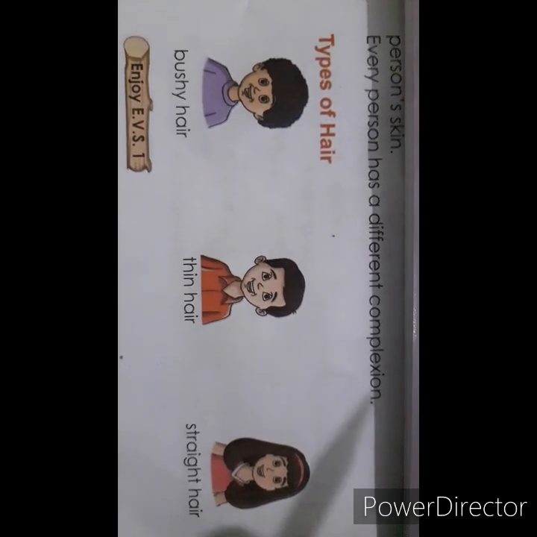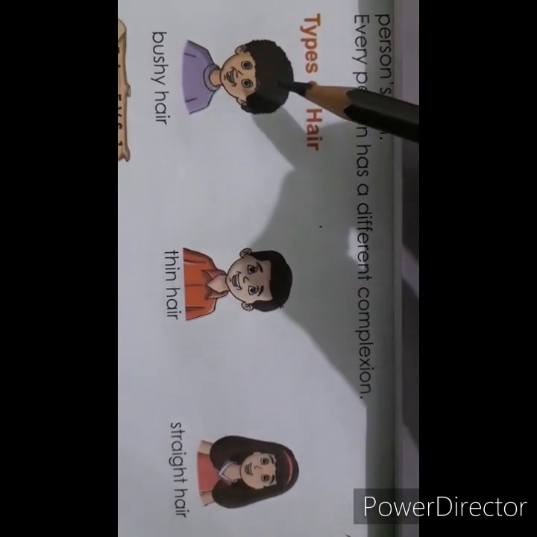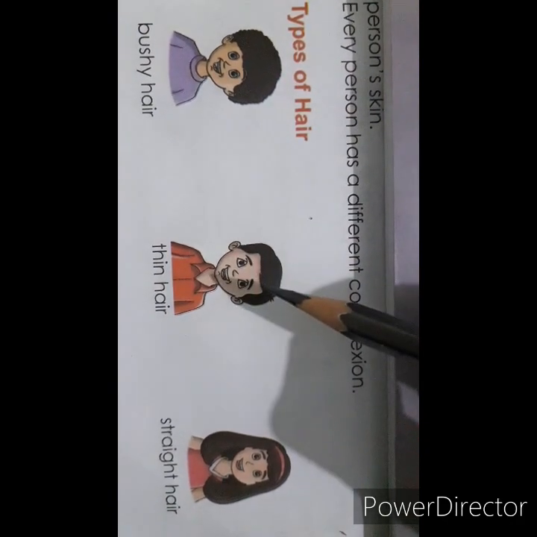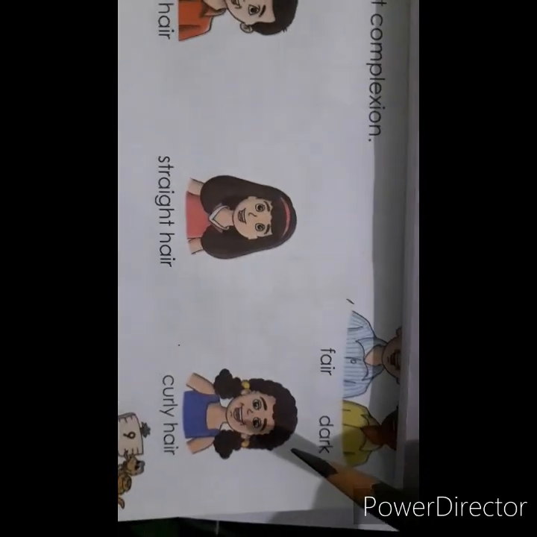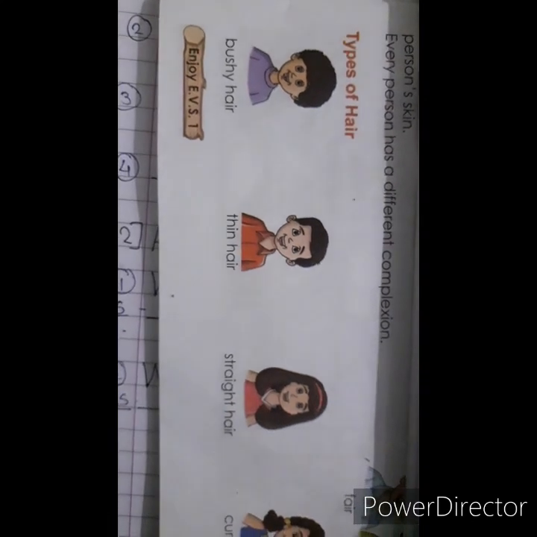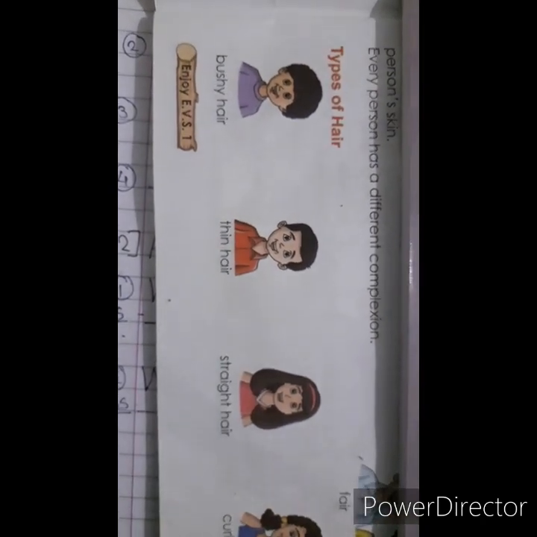Next is types of hair. Look at this boy. He has bushy hair. This boy has thin hair. This girl has straight hair. And this one, she has curly hair. Your friends also have bushy, thin, straight and curly hair.